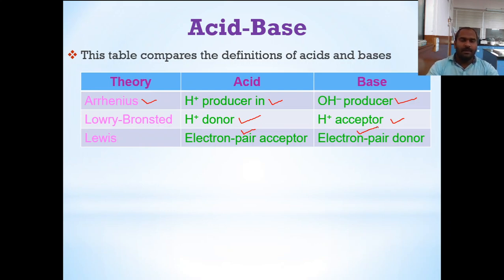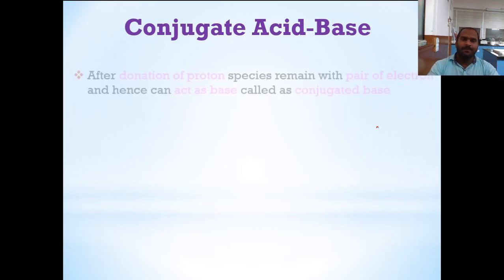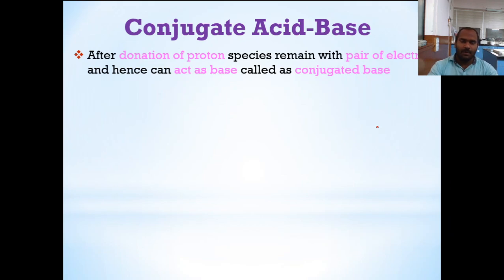Okay, now here we are introducing another concept called conjugate acid-base, or the conjugate acid-base theory, which is more correlated with the second theory, Lowry-Bronsted. Here, after donation of a proton, a species remains with the pair of electrons and hence it can act as a base, called a conjugate base. So after donation of a proton, the species itself remains with the pair of electrons, so it can accept a proton back. Therefore, it can act as a base called a conjugate base.